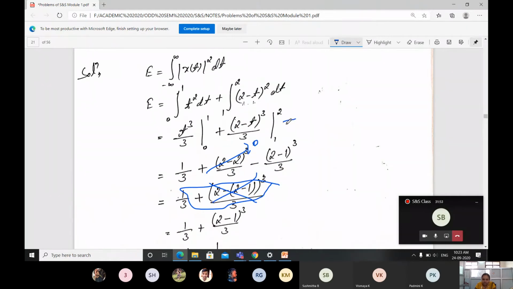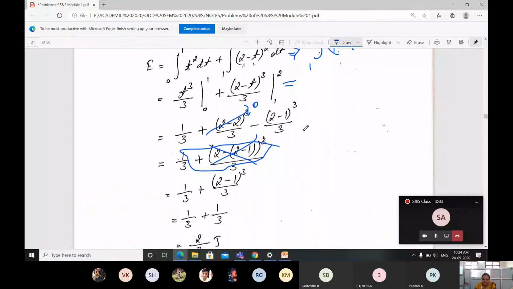Better I suggest you do for integration of this part as integration 1 to 2. What is a minus b whole square? That is a square, 4, minus 2ab, means 2 into 2, 4t, then plus b square, that is t square, into dt. You solve for this, you'll be getting the proper result.